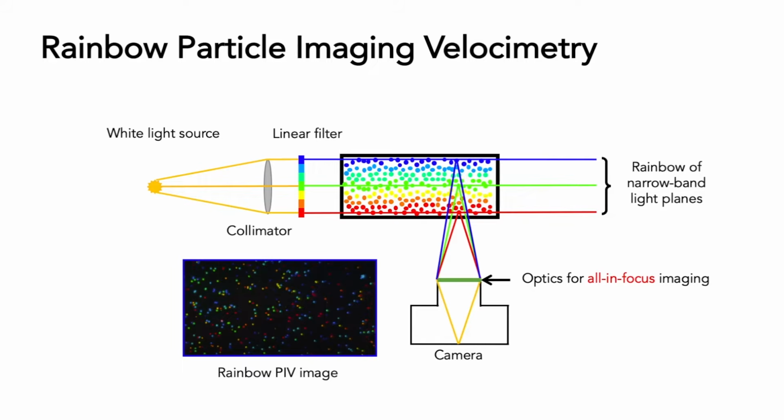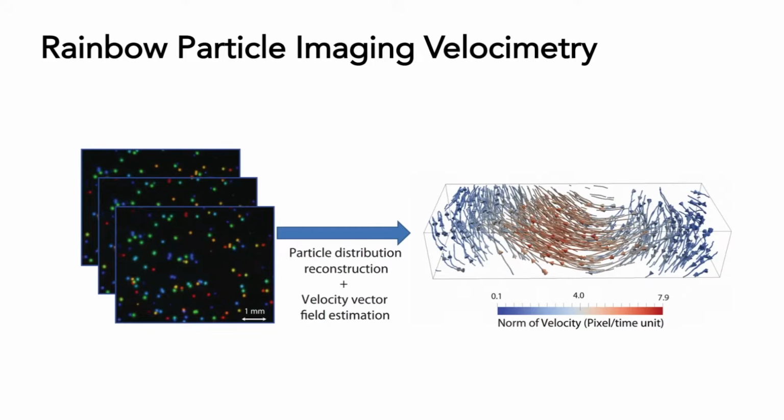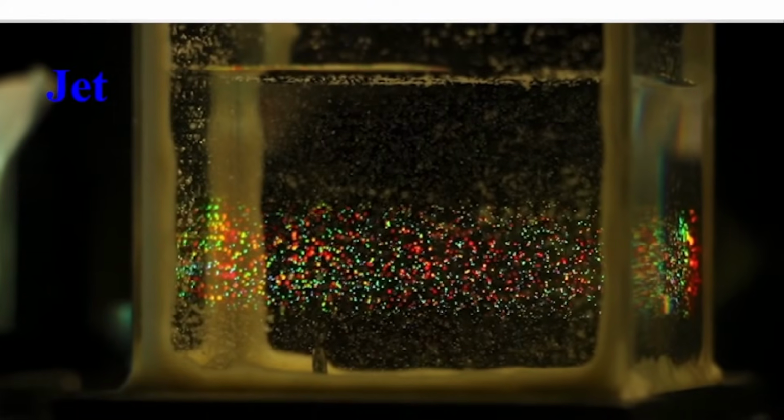Using the rainbow PIV system, the fluid flows are reconstructed by tracking the motion of the particles. To achieve this, I perform a novel joint optimization for the estimation of sequential particle distributions and velocity fields, which are physically constrained by the fluid properties. Here is a video about injecting water from the bottom.